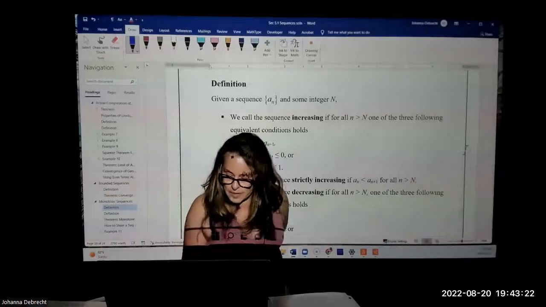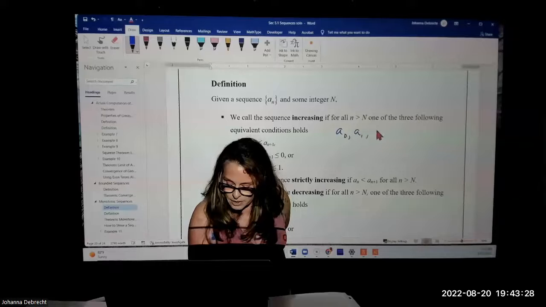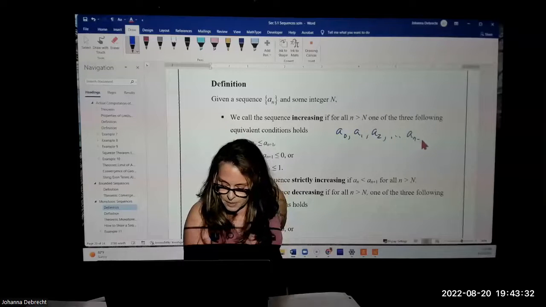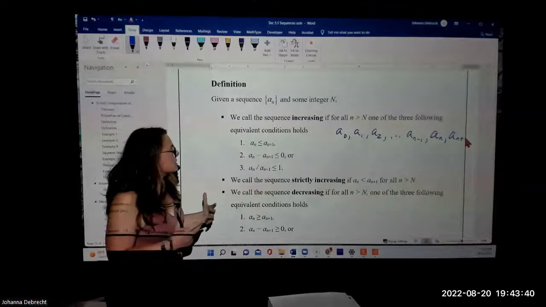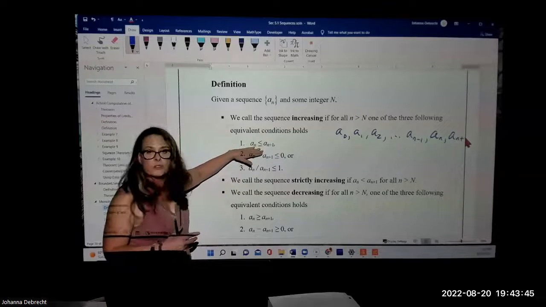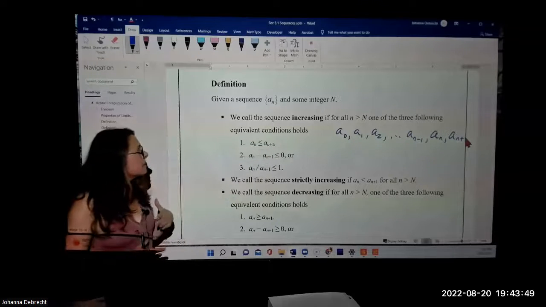Now remember, when you make a list of the terms in your sequence, you may have a sub 0, a sub 1, a sub 2, and then at some point you have a sub n minus 1, then a sub n, and then a sub n plus 1. So to be increasing means the one that follows it is bigger than or equal to the one in front. The one in front is less than or equal to the next one in line.